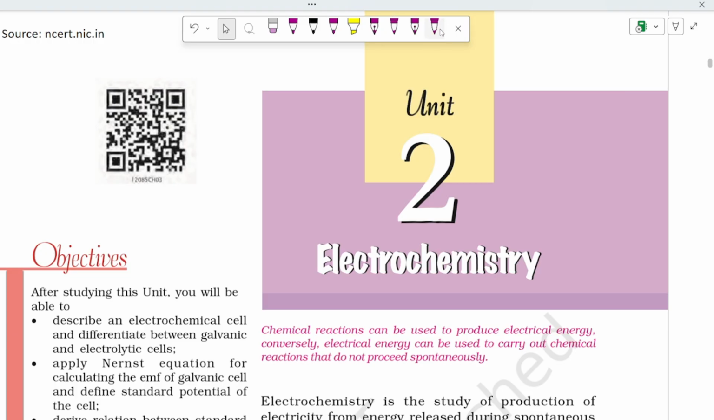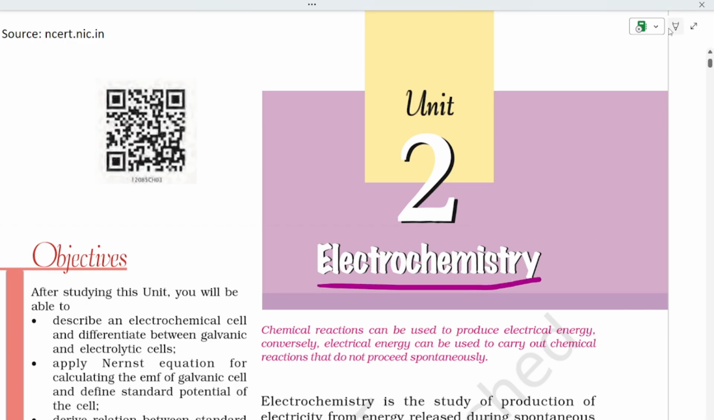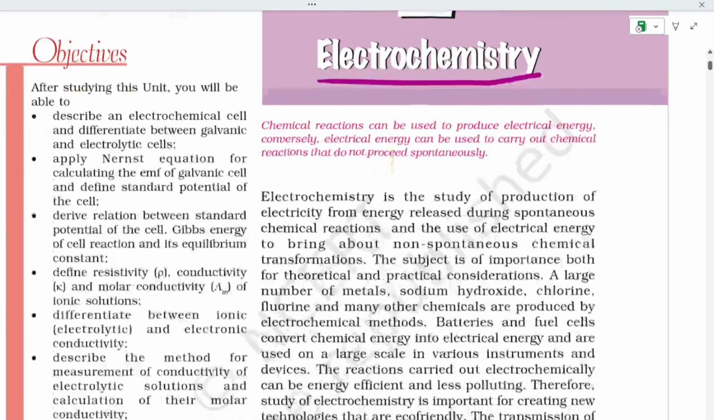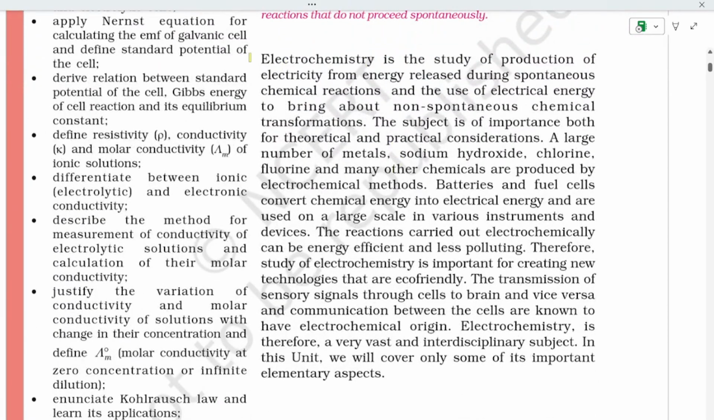Today, let's start with the second PUC, second chapter in chemistry, that is electrochemistry. Let's see the NCERT line by line. First, what they have given. What is electrochemistry? Let's understand. Electrochemistry is the study of production of electricity from energy released during spontaneous chemical reactions and the use of electrical energy to bring out non-spontaneous chemical transformations.